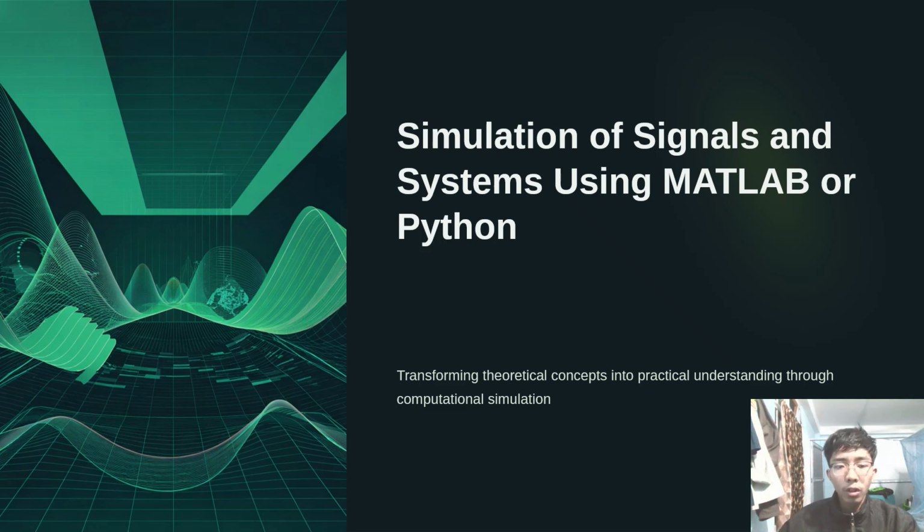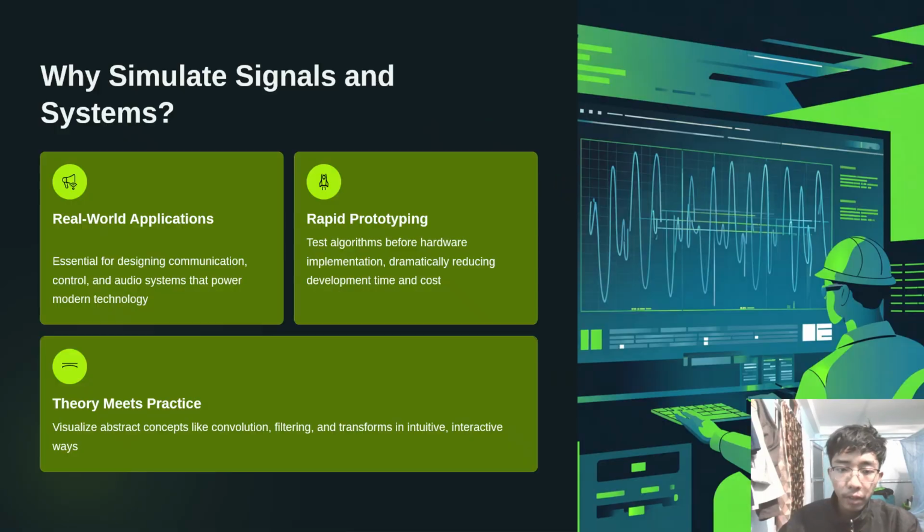Hi everyone. Today I'll be discussing something that is both practical and fascinating. That is simulation of signals and systems using MATLAB or Python. We have all learned about signals and systems theoretically in classes, but sometimes it's hard to actually see how they behave. That's where simulation comes in, which helps us visualize and experiment with concepts that we usually only see on paper.